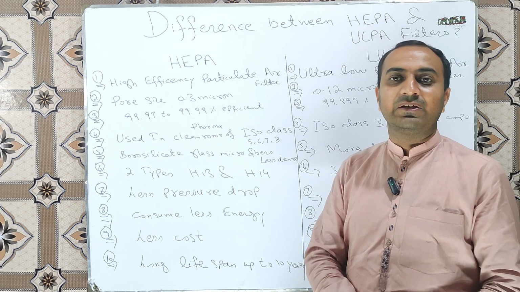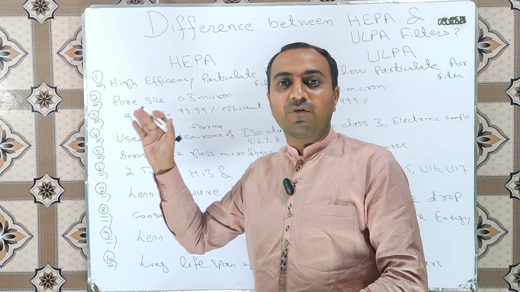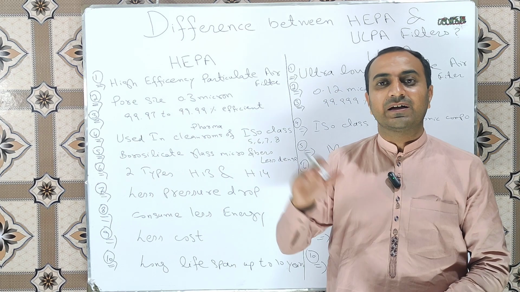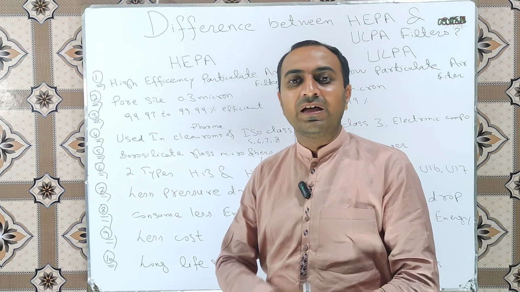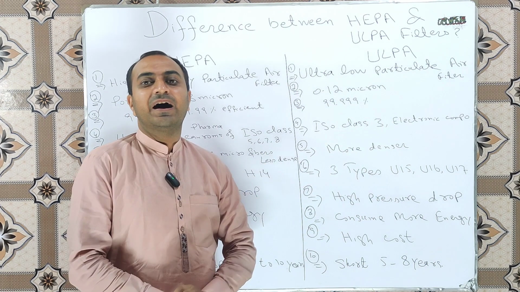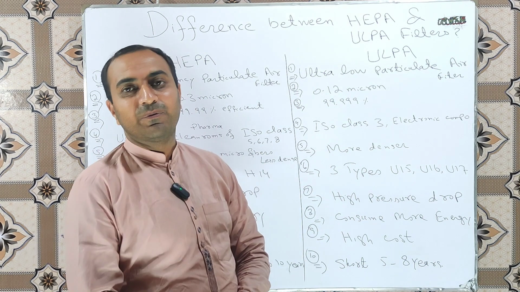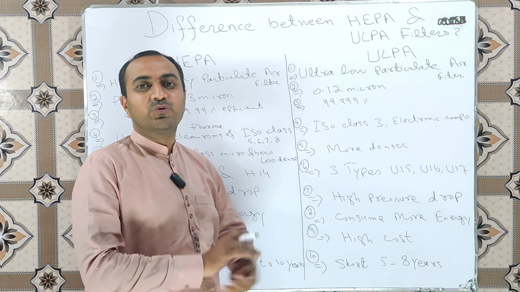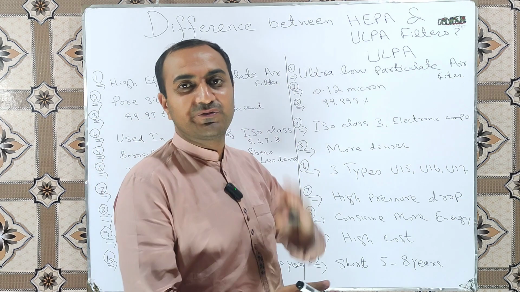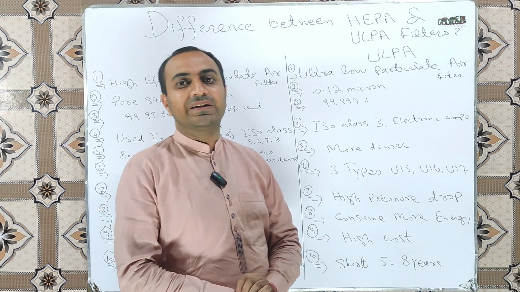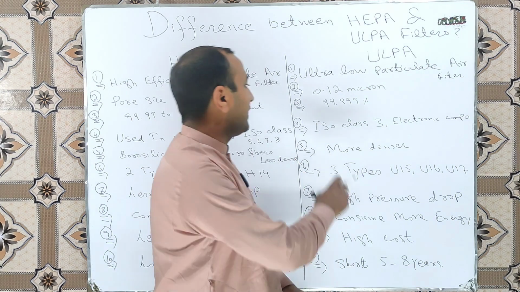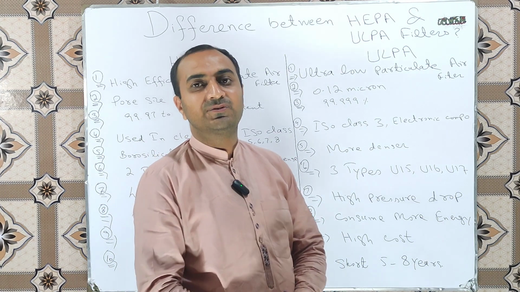Next difference is the usage or application. HEPA filters are mainly used in the clean rooms of pharmaceutical industries, and you can see these HEPA filters in the clean room of ISO class 5, 6, 7 and 8, whereas ULPA filters are rarely observed in pharmaceutical industries because they are used in the clean rooms which require the production of more sensitive electronic circuits like semiconductors. So ULPA filters are usually installed in the ISO class 3.